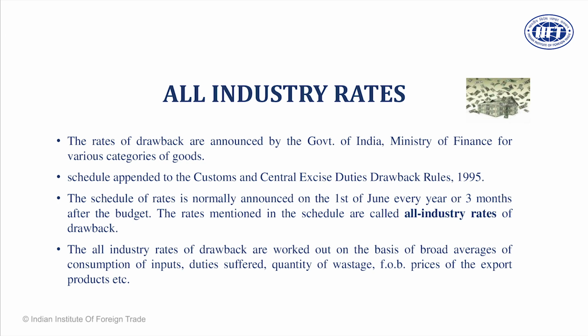Dear friends, this section defines the drawback rates for the manufactured goods, which are announced after the budget every year by the Department of Customs, CBIC, Central Board for Indirect Taxes. They usually announce after a budget, when the tax rate changes, they form a committee. The committee gives a report within a period of 3 months. So April, May, June, sometime in the month of June, you will have a new schedule, which we can download from Google. I'll show you in just 2 minutes how to download it.